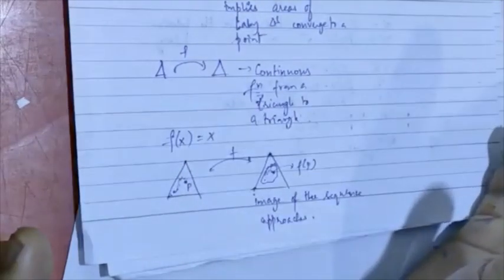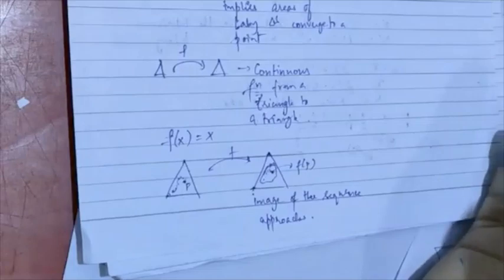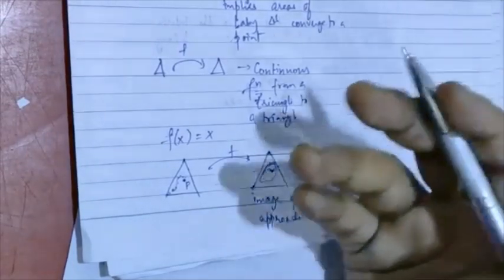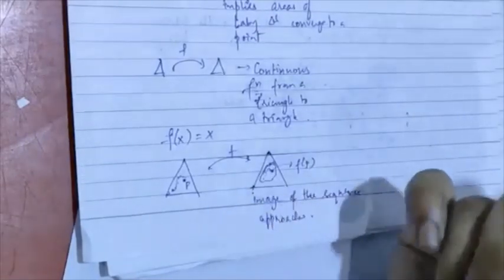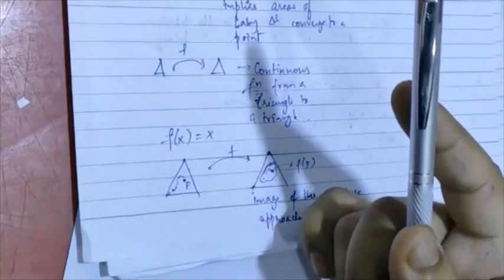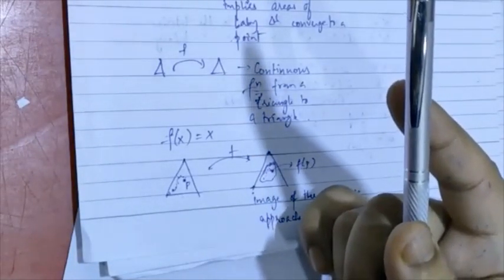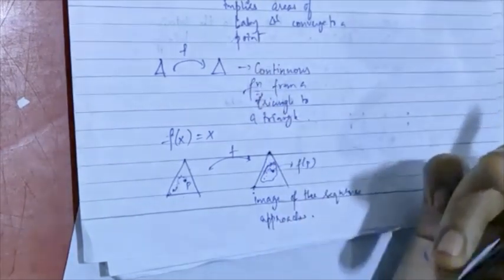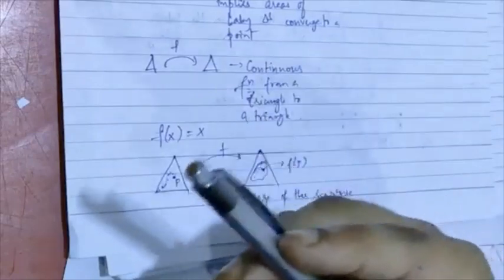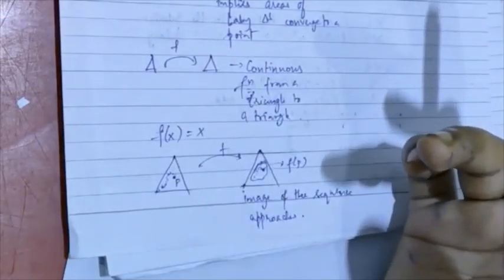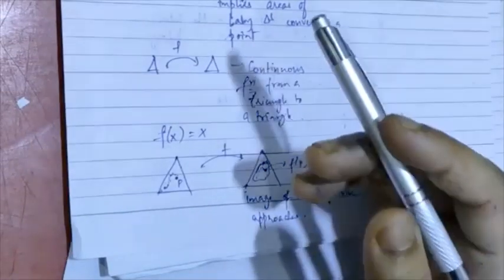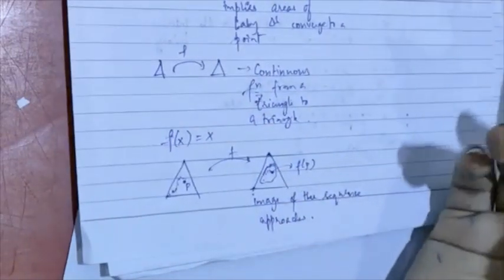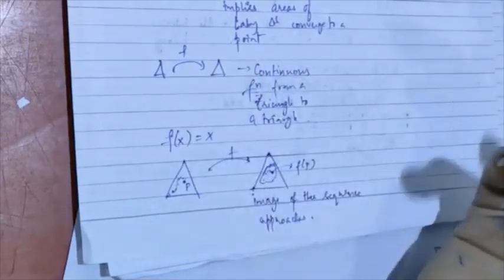This has immensely beautiful applications. For example, if you're aware of game theory and the Nash equilibrium theorem, by Nobel laureate John Nash, I hope you have heard of him. If you have not, you should definitely watch A Beautiful Mind. John Nash came up with the Nash equilibrium theorem sometime around the 1930s, I guess, and that was the theorem that earned him the Nobel Prize.